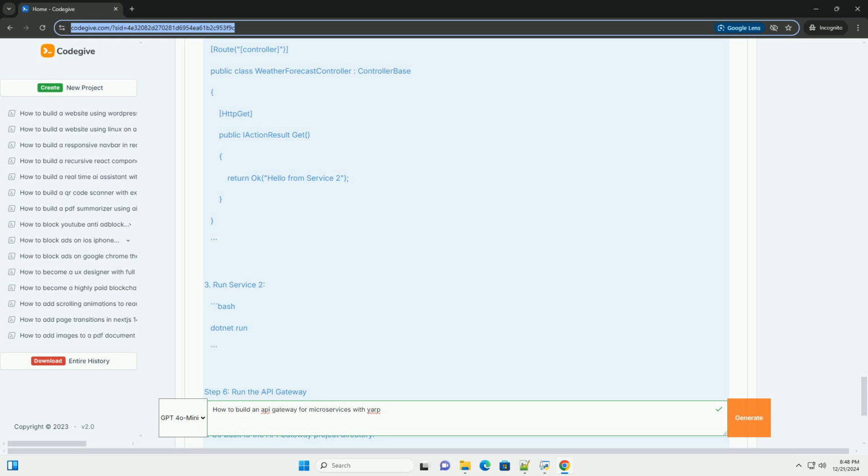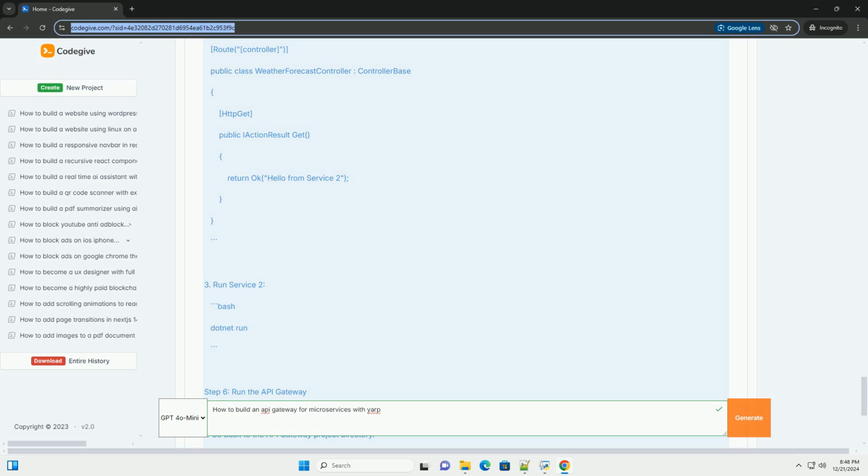Step 2. Add the YARP NuGet package. Add the YARP NuGet package to your project. Bash: dotnet add package Yarp.ReverseProxy. Step 3. Configure YARP in Startup. Open the Startup.cs file and configure YARP. You will set up routes and clusters in the configuration.